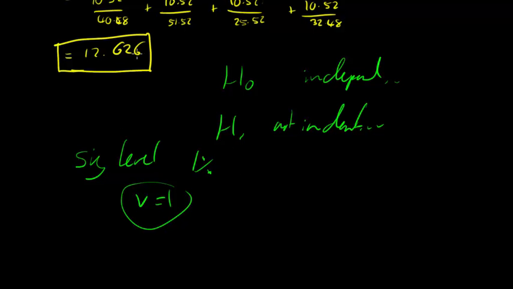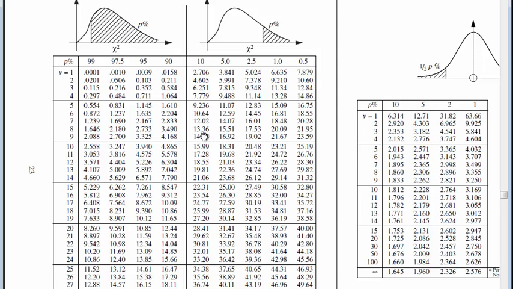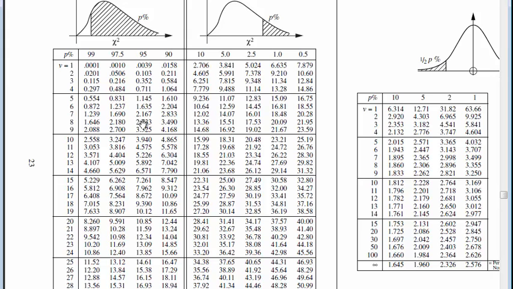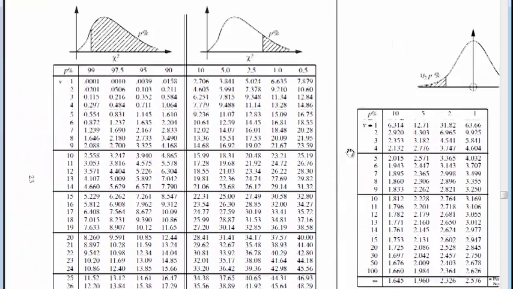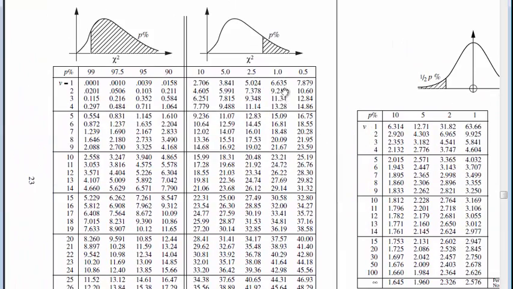So the 12.626 is the important bit, but if we look at our formula book, which is here, so I'm looking at 1%, so we'll look at the 1% there. Notice there's a 5%, there's a 10%, so on and so forth. So at the 1% level, with 1 degree of freedom, the value that I can find here comes out to be 6.635. So that is the value I'm looking at.